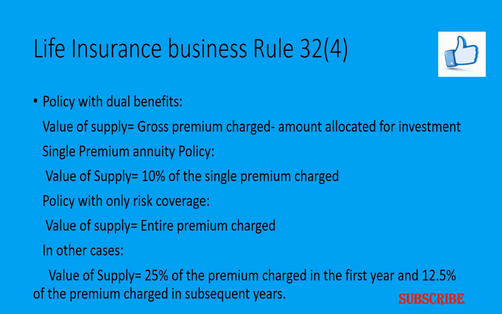So in case of the single premium annuity policy, other than the policy with dual benefits, the taxable value of supply equals the entire premium charged. Then in case of the policy with the risk, 10% of the single premium: if the policy has a single premium, the value of supply equals 10% of the single premium charged. If the policy has only the risk coverage, then the entire premium charged can be taken as the value of supply.